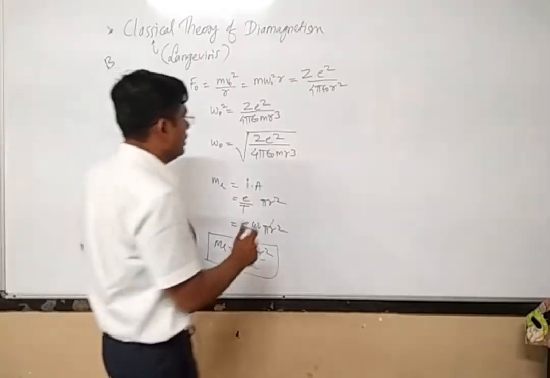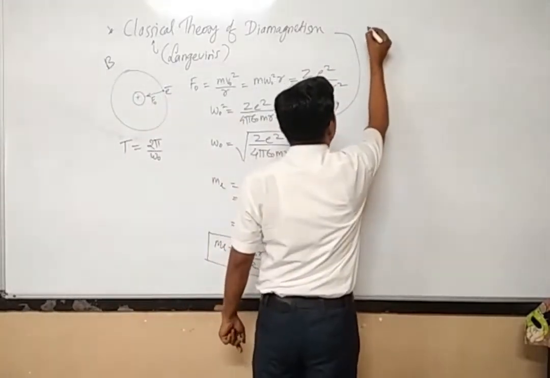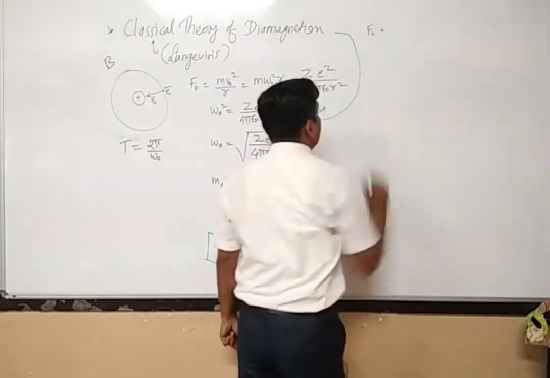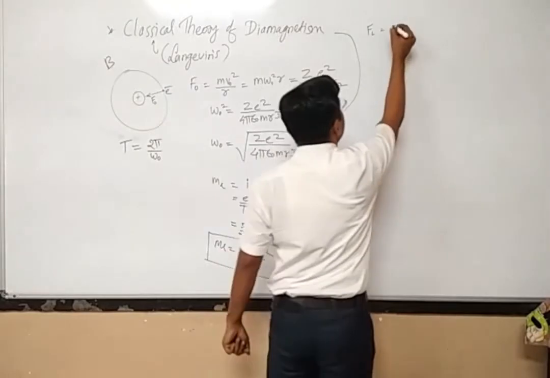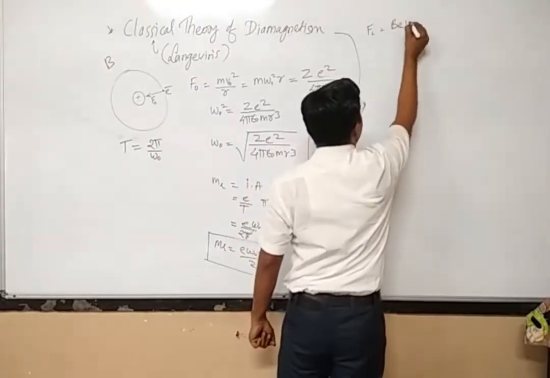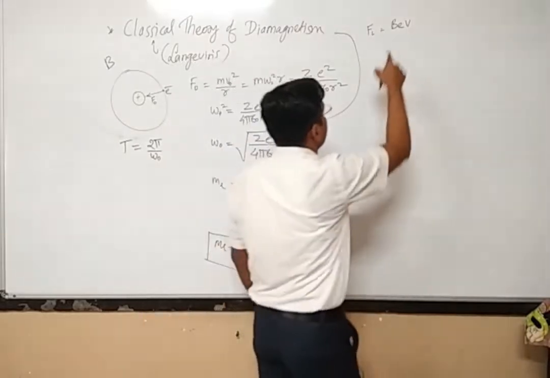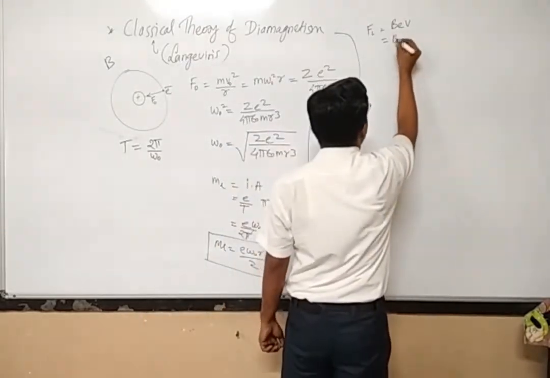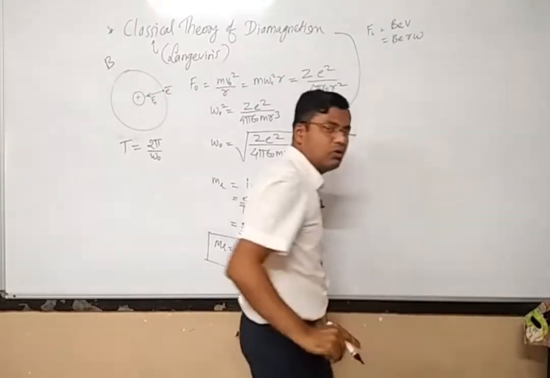The Lorentz force will act on the electron now, and that Lorentz force, suppose, is given by FL. What will be the magnitude of FL? FL is nothing but B into e into v, which means B into e into r into omega, because v is equal to r into omega.